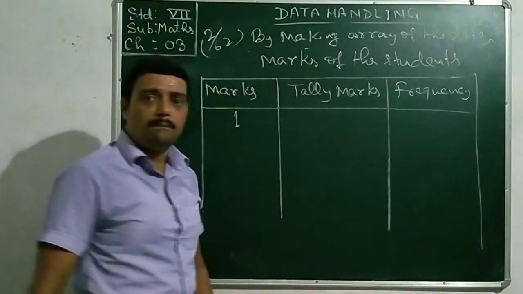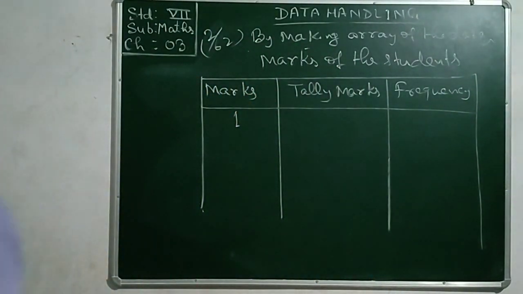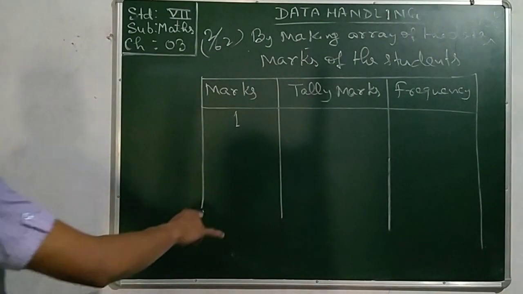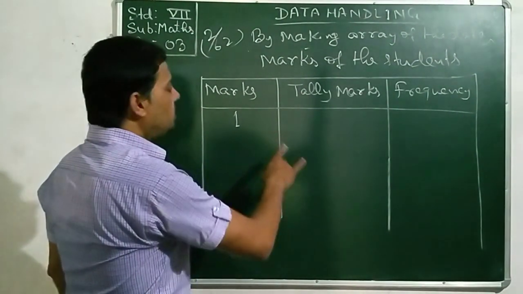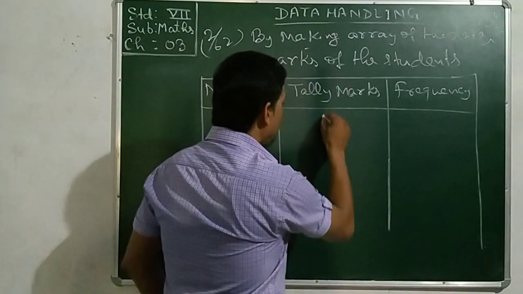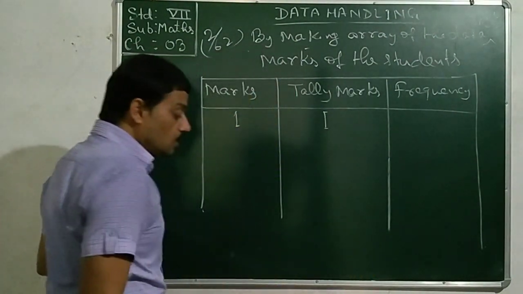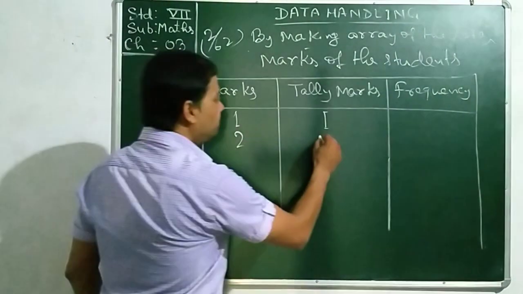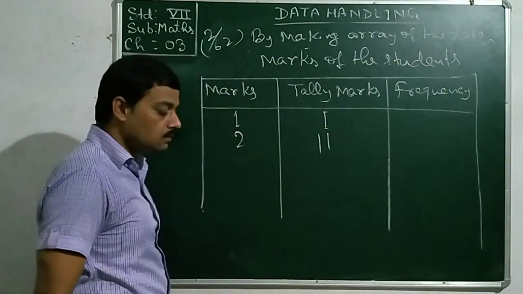Let me complete the chart here. One is appearing there once. Let us go through 2. 2 is appearing there twice.